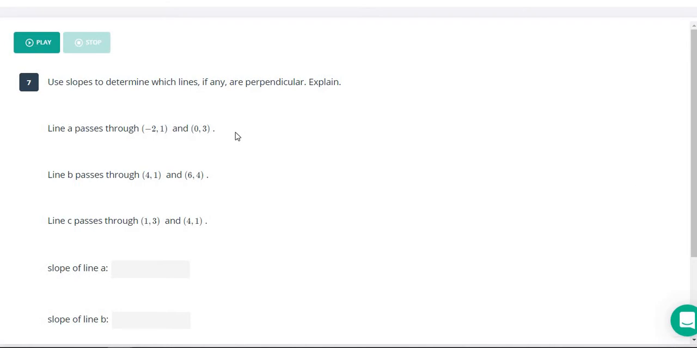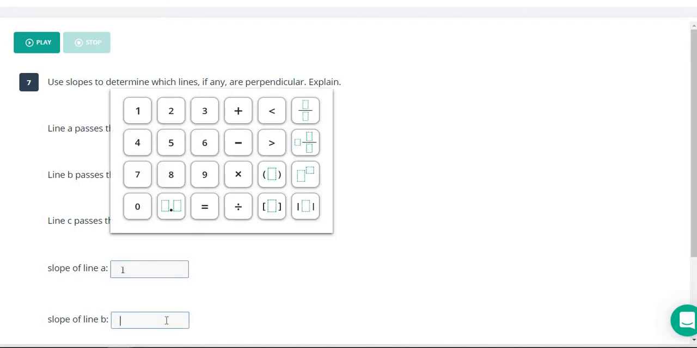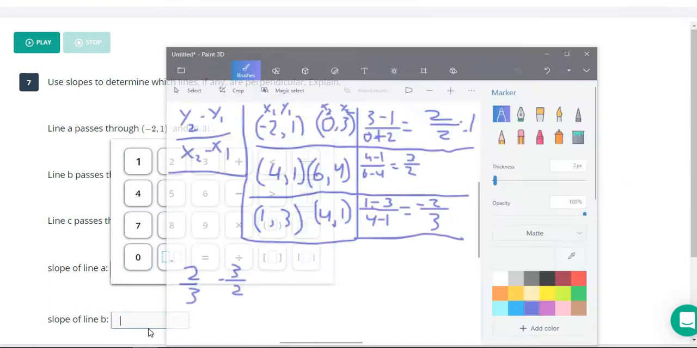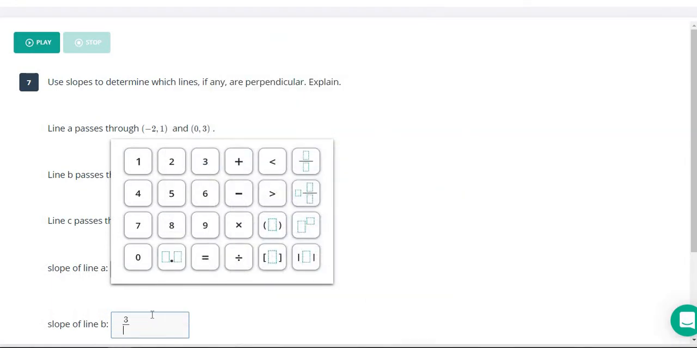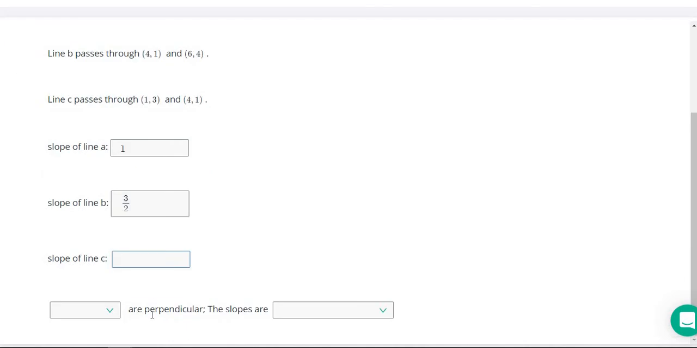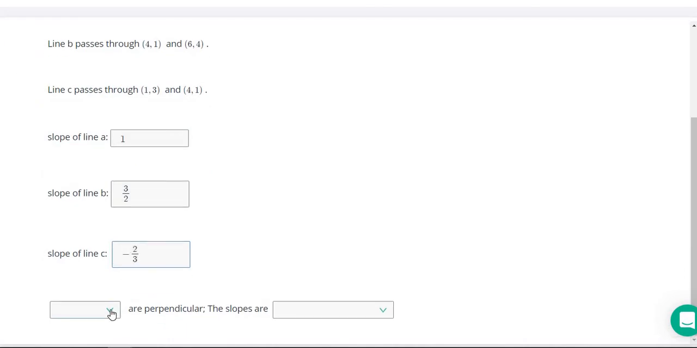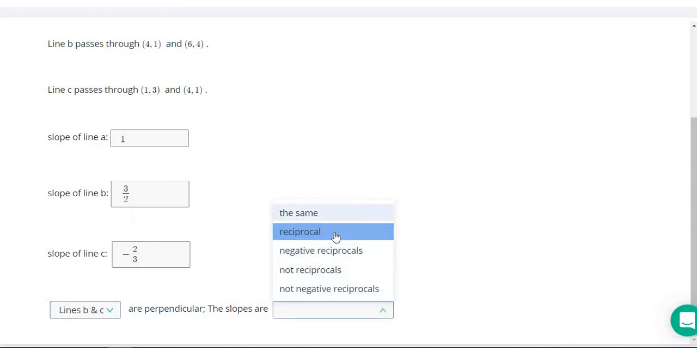So let's get these written in. Our slope for line A was 1. Our slope for line B was 3/2. And our slope for line C was negative 2/3. And that means that B and C are perpendicular because they have negative reciprocals, opposite reciprocals.